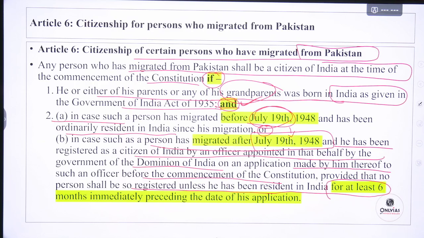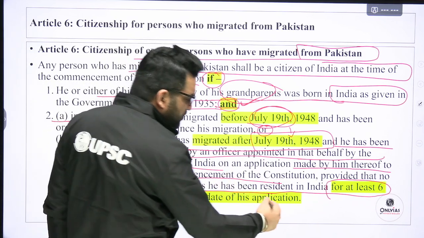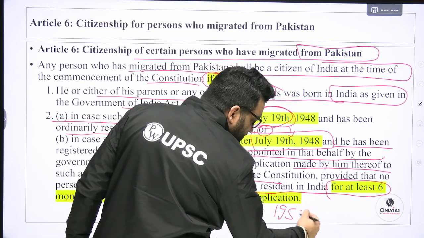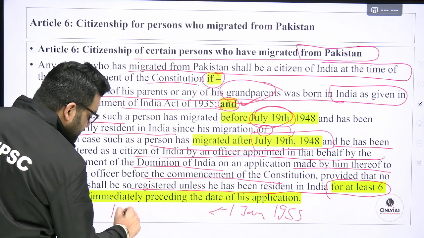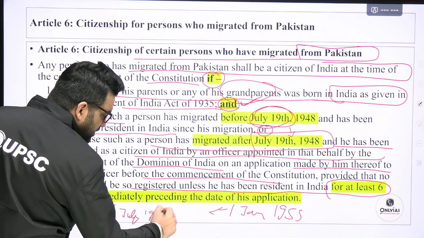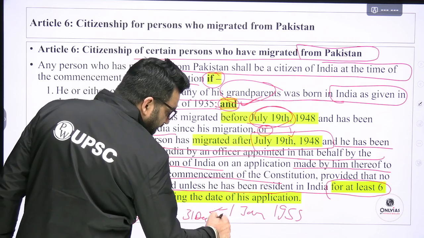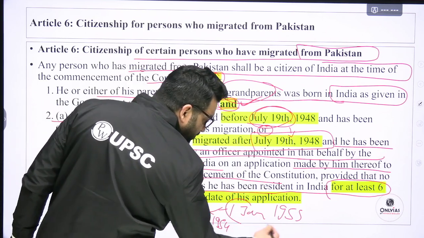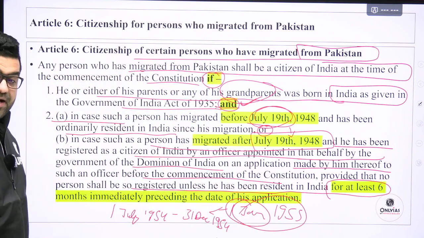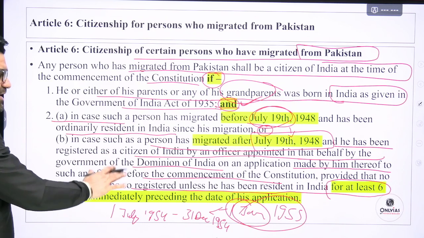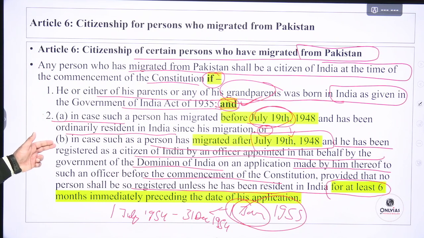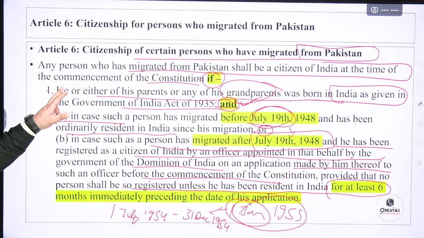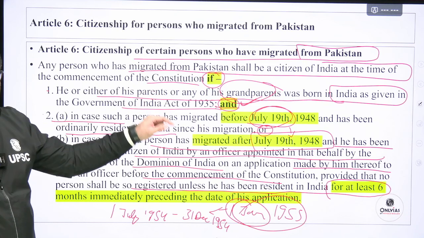Now if I want to make the application, let's suppose on 1st of January 1955 I am making this application, then I should have stayed in India from 1st of July 1954 till 31st December 1954. 6 months before the date of making this application, I should have stayed in India, if I am making the application as per Article 6, Clause 2, Subclause B. Okay, one of these conditions I have to meet. Either me or any of my parents or grandparents should have been born in India.